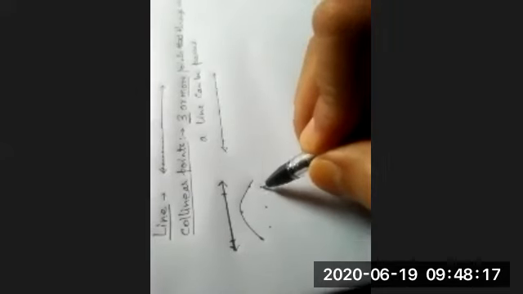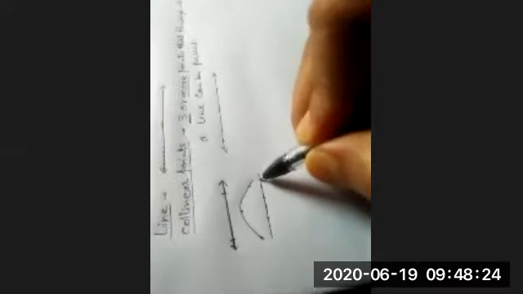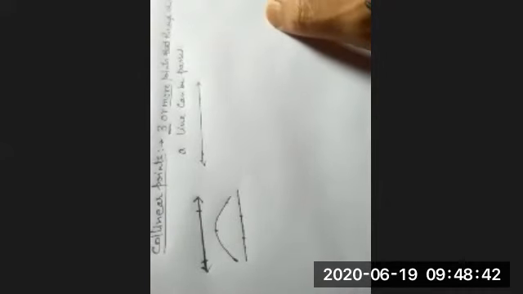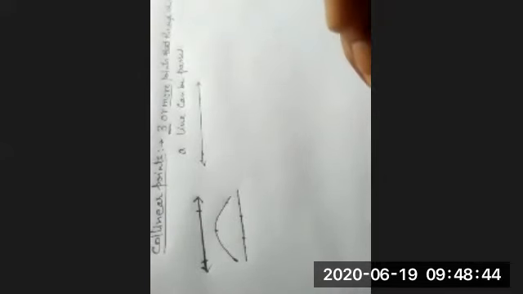Okay. But if 3 points are there in such a way that a line can be drawn through all these 3 points, or more than 3 points, 4 points, 5 points, then all the points are said to be collinear points. Understanding? Or any confusion is there? Say yes or no.